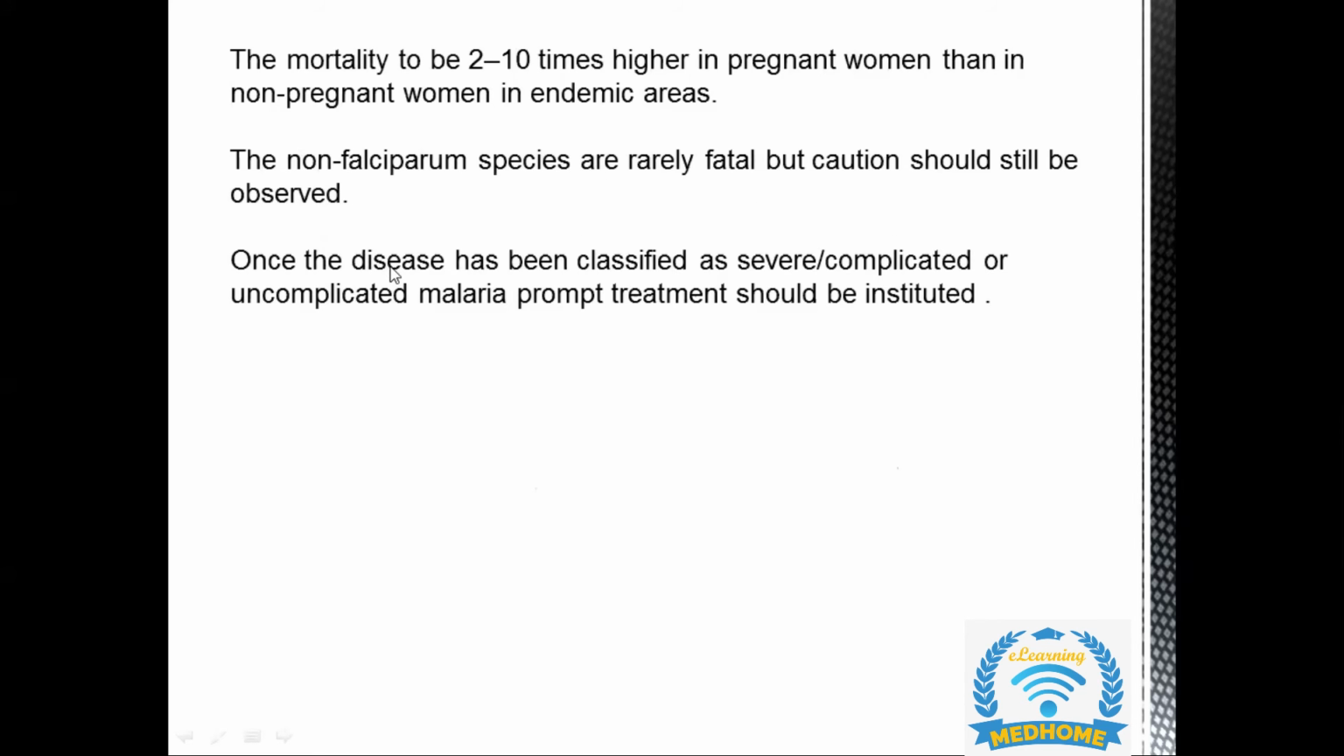Once the disease has been classified as severe or complicated or uncomplicated malaria, prompt treatment should be instituted. Once we have a diagnosis, treatment should be started. If it is an uncomplicated malaria, we need to admit her in hospital. If it is a complicated and severe malaria, then we need to admit her in the ICU. A very differentiating point: if it's an uncomplicated malaria, she will only be admitted to the hospital, but if her condition deteriorates or she is not improving, then we may need to transfer her to the ICU. But if it is a complicated malaria, along with that it is a severe malaria, she will be admitted directly into the ICU.